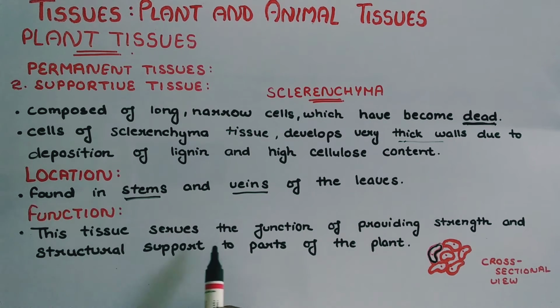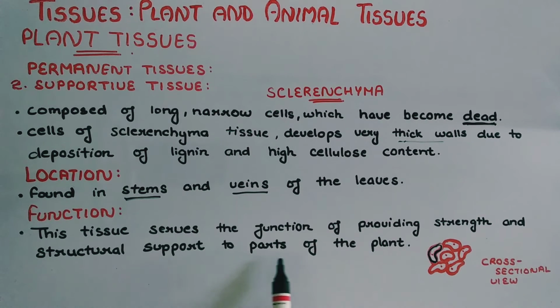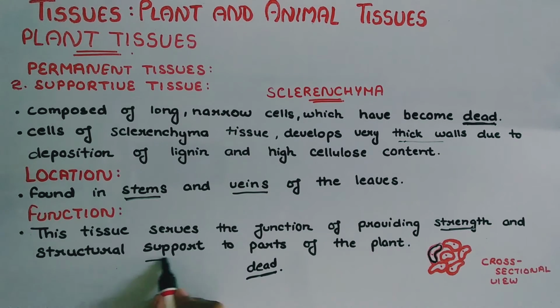Function. This tissue serves the function of providing strength and structural support to the parts of the plant. Now we know that this is a dead tissue. If this is a dead tissue, it will not perform any function like transportation or respiration. So this tissue only functions to provide strength and structural support to different parts of the plant.